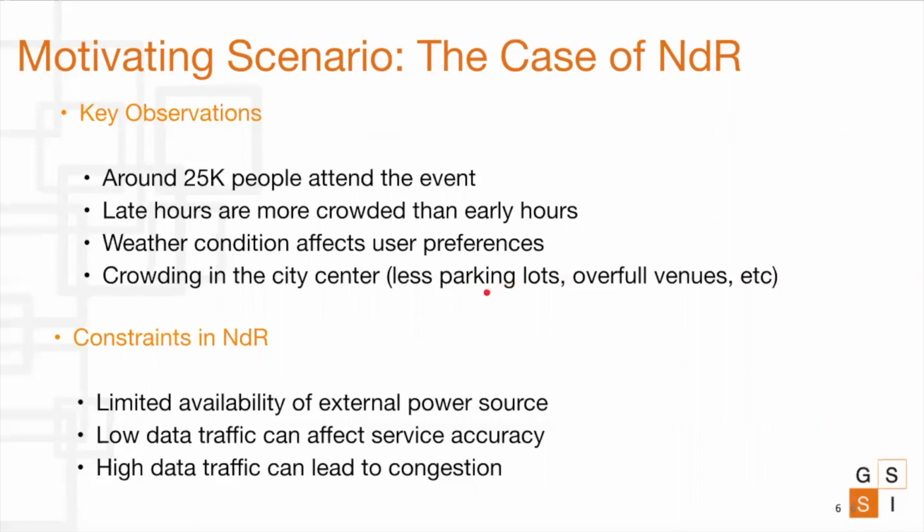Further, we also have some constraints in this case. One is the limited availability of external power source, as the event happens in the city center and the number of power sockets is limited. One of the ways by which you can reduce the energy consumption of the devices, so to save power, is to reduce the communication. However, less traffic in the network can affect the service accuracy, and too much traffic can lead to congestion.